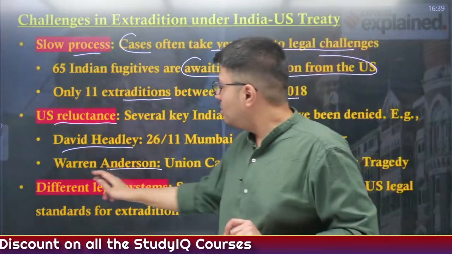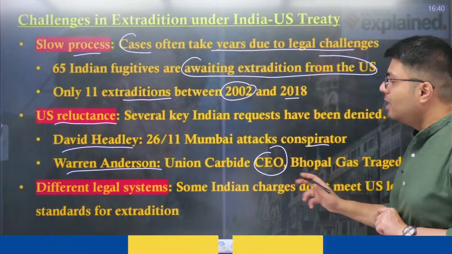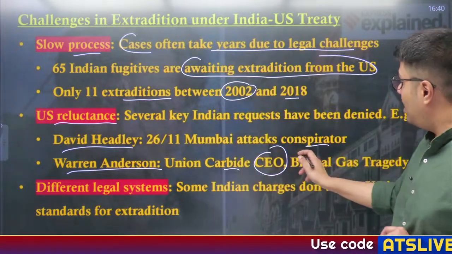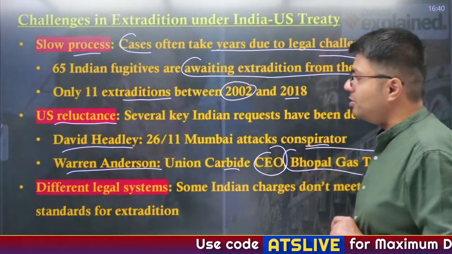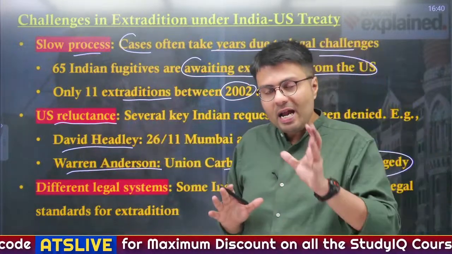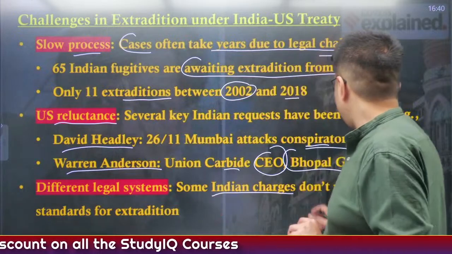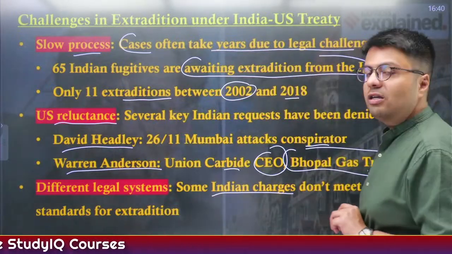Similarly, Warren Anderson, who was the chairperson and CEO of Union Carbide, the company whose plant resulted in the Bhopal gas tragedy, has not been extradited by the US. Also, India and US have a very different legal system. So, some Indian charges don't meet US legal standards for extradition.